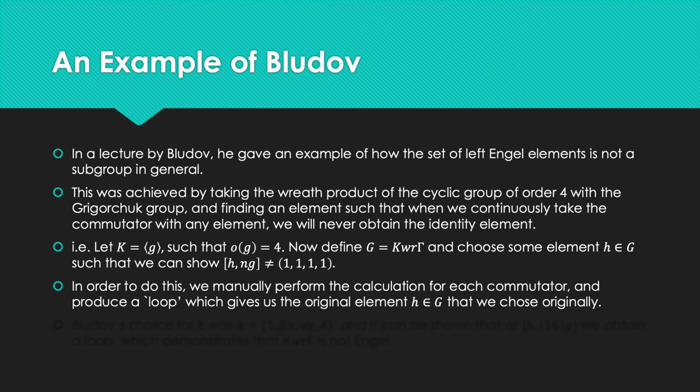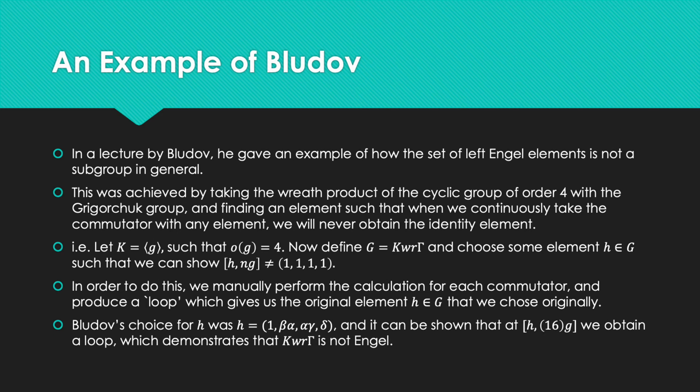And Bludov's choice for H was given by the quadruple 1, beta alpha, alpha gamma, and delta. And it can be shown that when we reach H16, so the 16th commutator, we obtain H again. So this is a loop, and it demonstrates that the Reith product is not Engel.